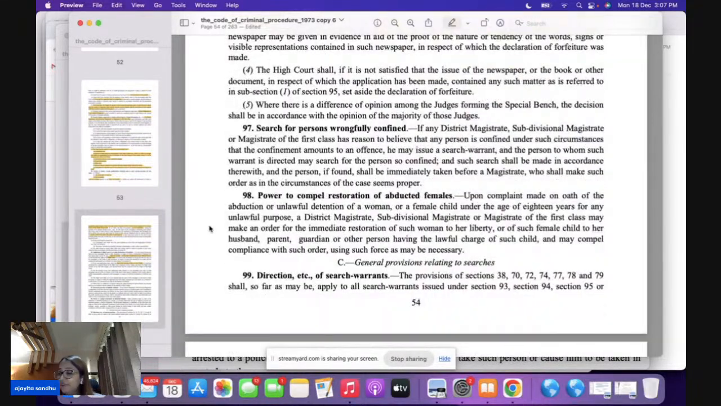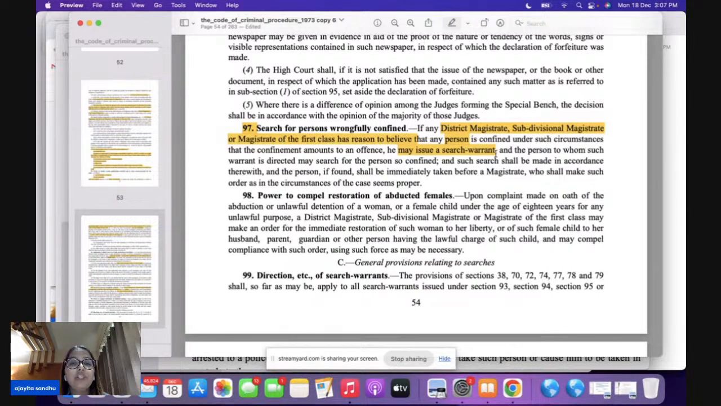Now, this is the habeas corpus which has been incorporated in CrPC. Section 97 says what is going to be the search for persons wrongfully confined. Very important question. Section 97, direct question here, bacha. Any DM, it can be SDM also, it can be JMIC also, when they have reason to believe, what is the reason to believe? That any person has been confined. Now what are they going to do? They are going to issue a search warrant, and immediately they are going to go search that place, and they're going to release that person from there if any person is wrongfully confined there.